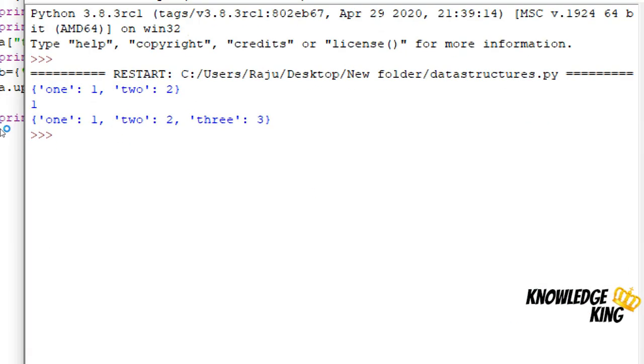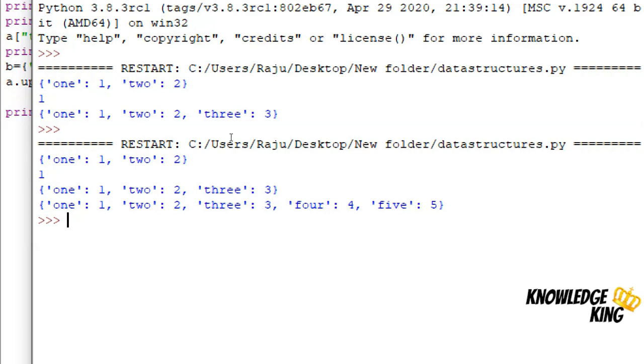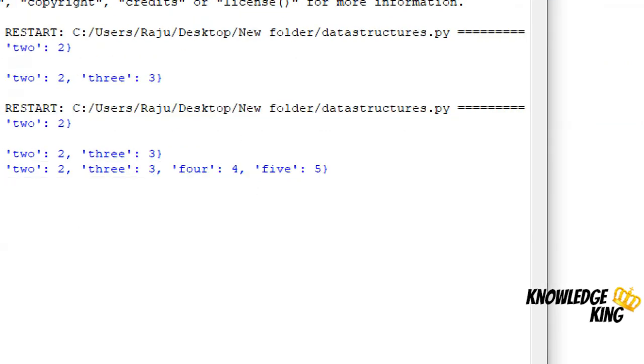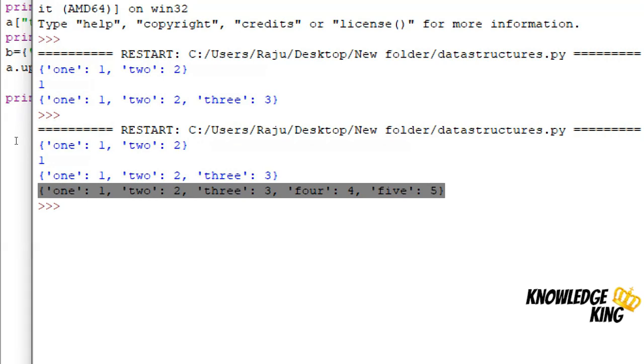I'll save it. As you can see, the multiple dictionary values are added to the dictionary.